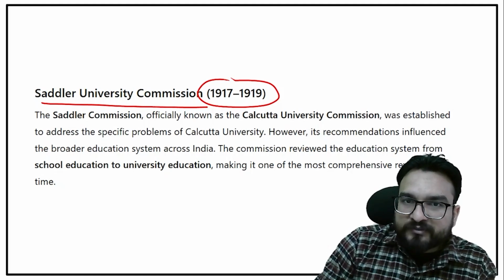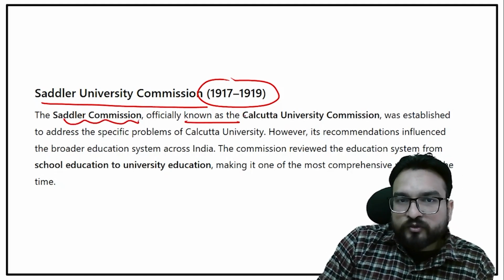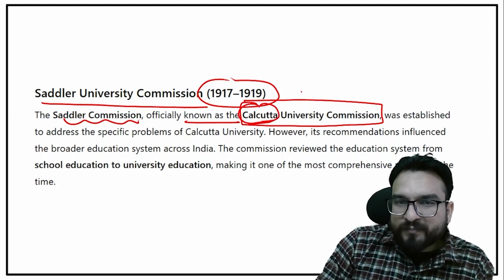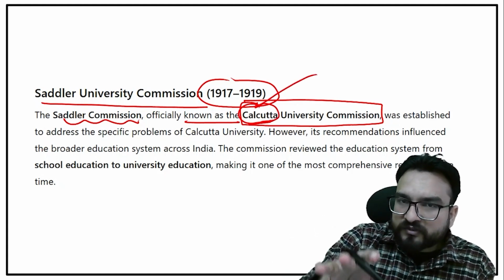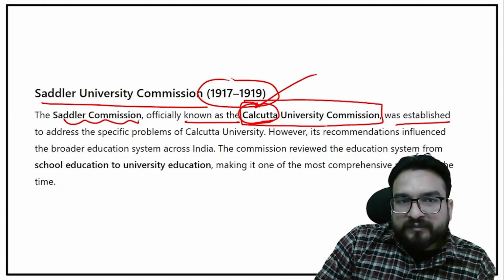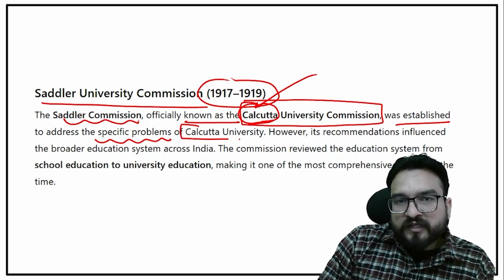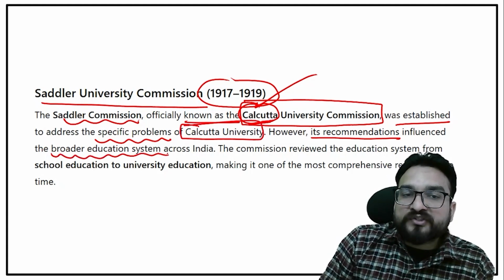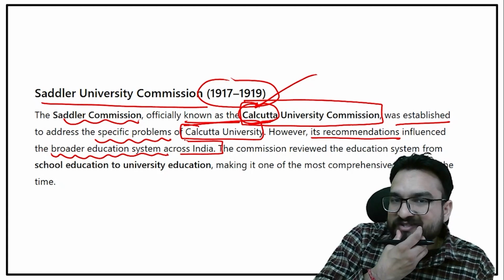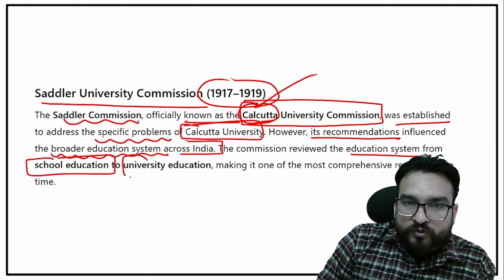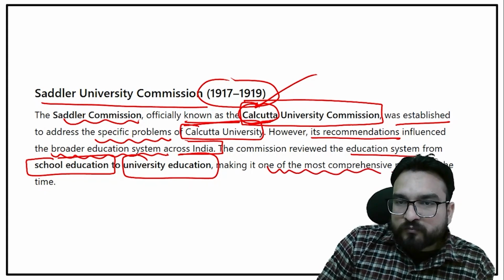So the Sadler Commission, you will see, is officially known as the Calcutta University Commission. Why have I told you Calcutta? Primarily his focus was on Calcutta, but the recommendations he gave were applied all over India, right? So it was established to address the specific problems of Calcutta University. However, its recommendations influenced the broader education system across India. The commission reviewed the education system from school education to university education, making it one of the most comprehensive reviews of the time.